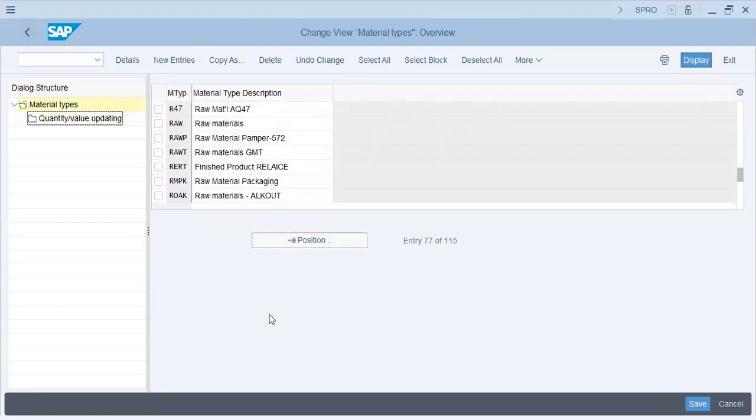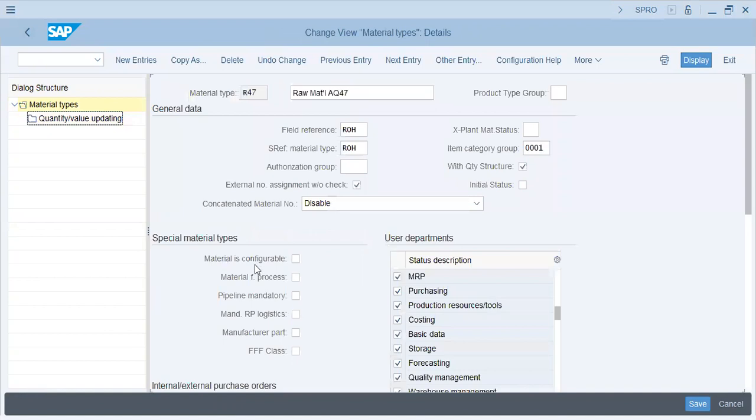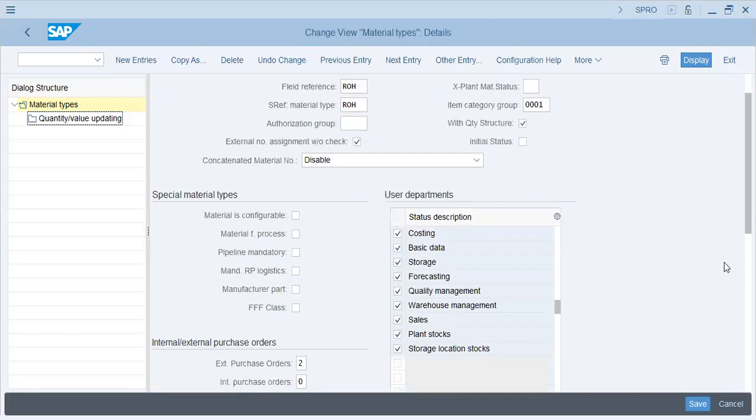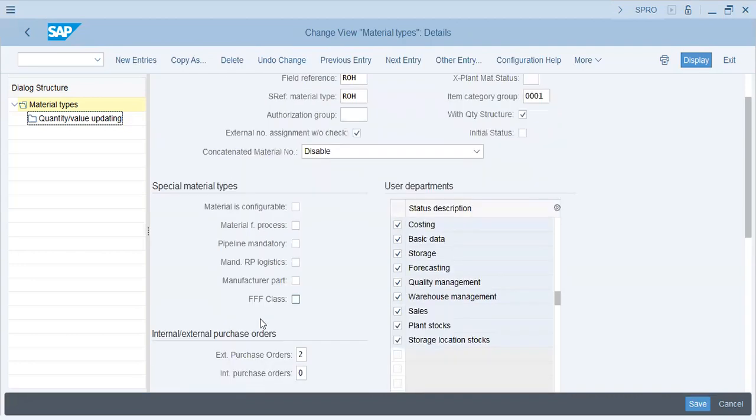For material, material is configurable. Configurable means that it is used for another production of a bigger machinery, so a spare part is configured. Material from process industry, pipeline mandatory. Pipeline is basically again for FMCG or chemical or beverages or automotive, right? Is it a manufactured part? Is it a part of an engine? You can make this raw material configurable like this.